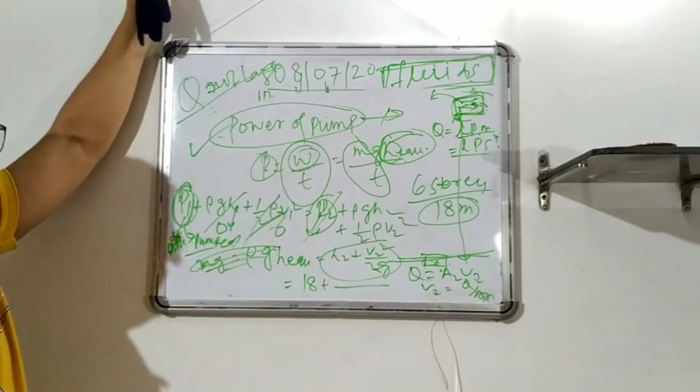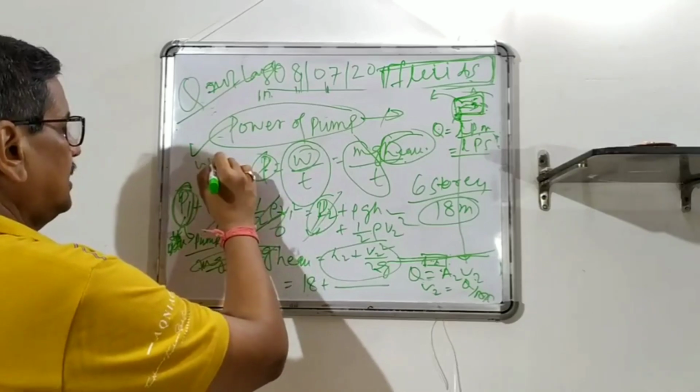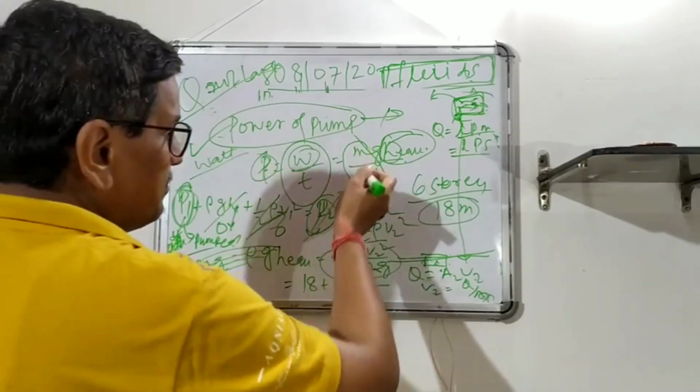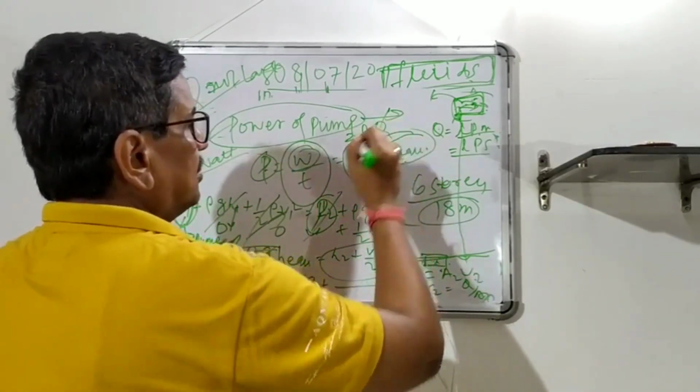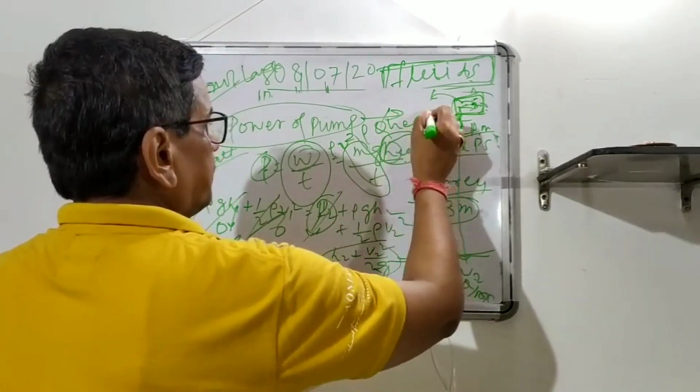And this is of course in watt, and then HP, you know, 746, you divide by it and then you get HP. So what is m by t? I have already dealt with it in my previous video. m by t is simply rho Q, because rho into V by t is Q. So rho Q into H equivalent, and you get the capacity of the pump.